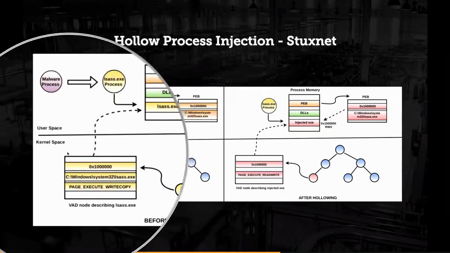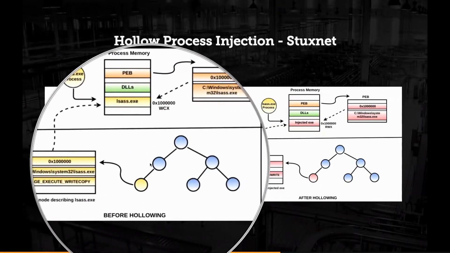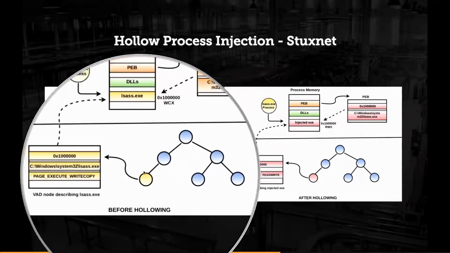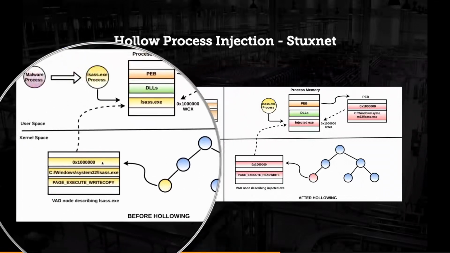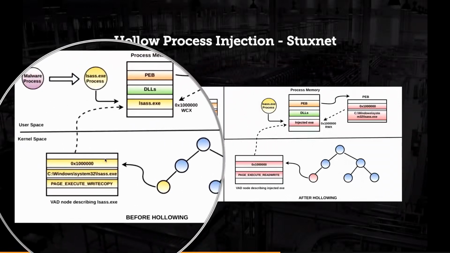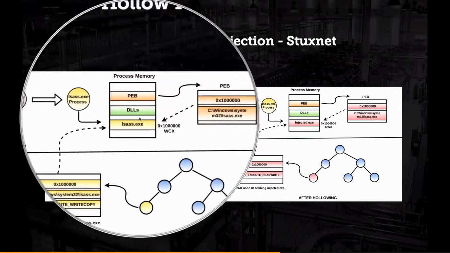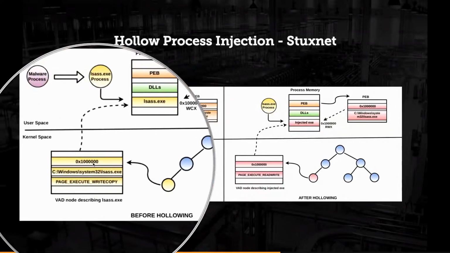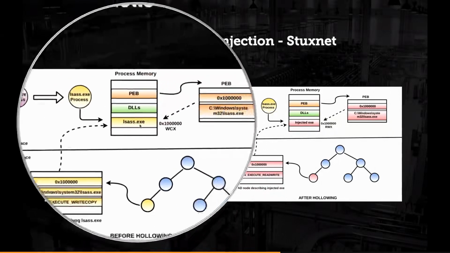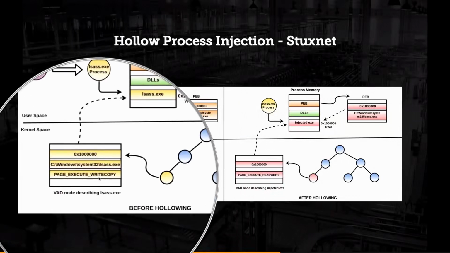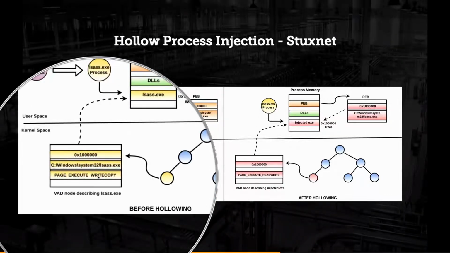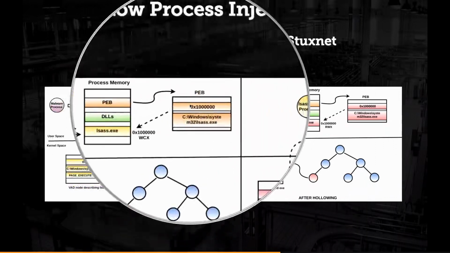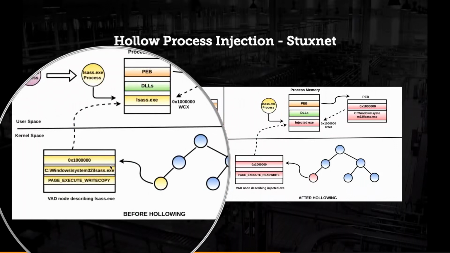In the kernel space, there is a structure called VAD tree structure, virtual address descriptor, which is a binary tree. Each node in the VAD tree contains information about the contiguous memory allocation in the process memory. So what I mean by that is, in this case, one of the nodes is telling where lsas.exe is loaded in the process memory, that is at this address, and what is its memory protection, that is page execute write copy. So normally, when a process is normally loaded, PEB and the VAD structure will have the same kind of data.